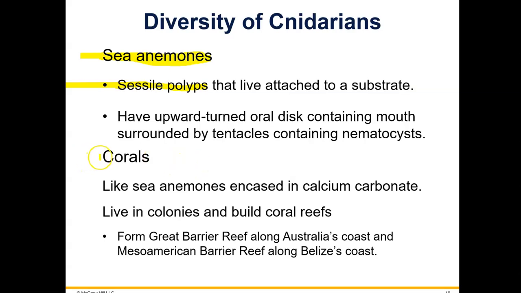Then we have corals, which actually produce the shell that we know as a coral, but a coral really has an animal inside. So corals are little animals like sea anemones. They have the polyp body form, and they are encased in calcium carbonate, which is the same material that makes chalk. And they build the coral reefs. So the Great Barrier Reef along the coast of Australia, and then the coral reefs that you find along the equator.